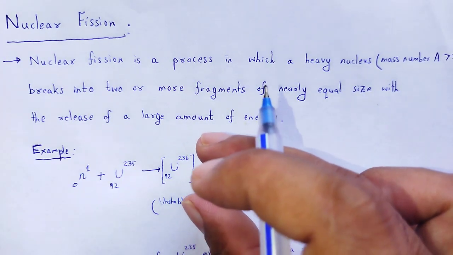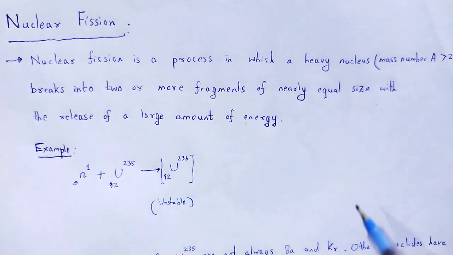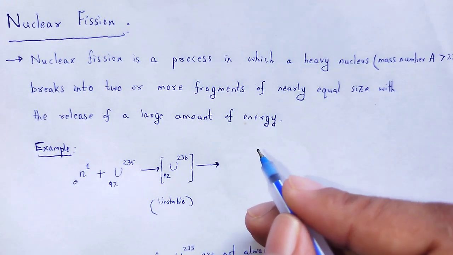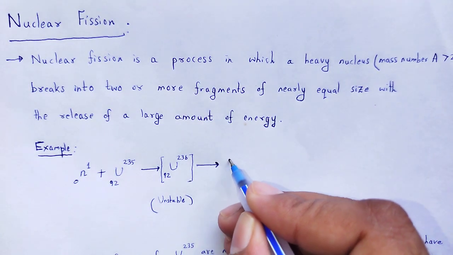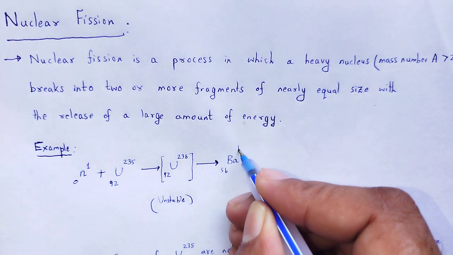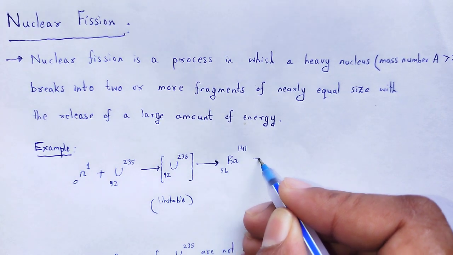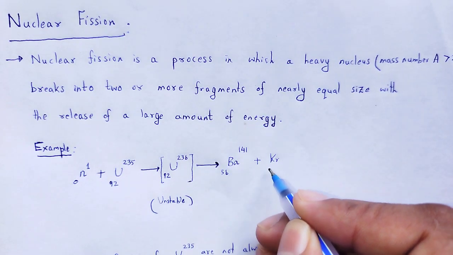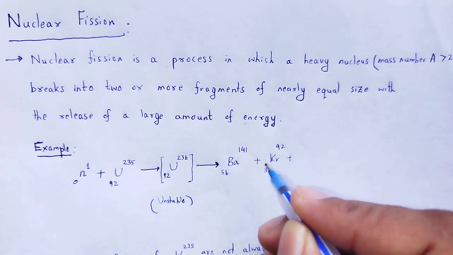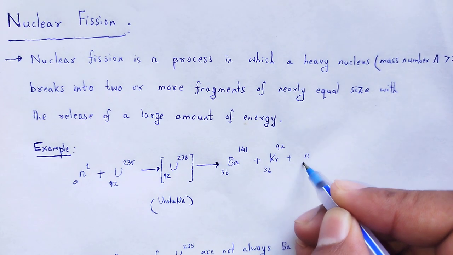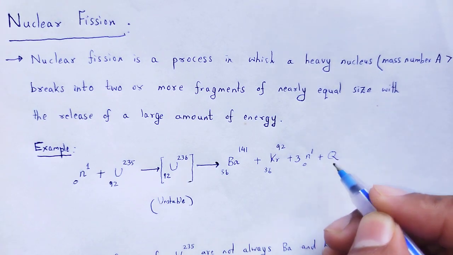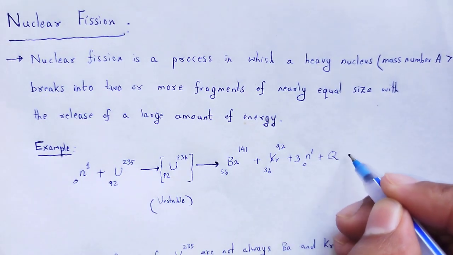That heavy nucleus of uranium now breaks into nuclear fragments as barium 56, barium 141, krypton 36, krypton 92, and 3 neutrons, with a release of huge amount of energy Q, that is the energy released.